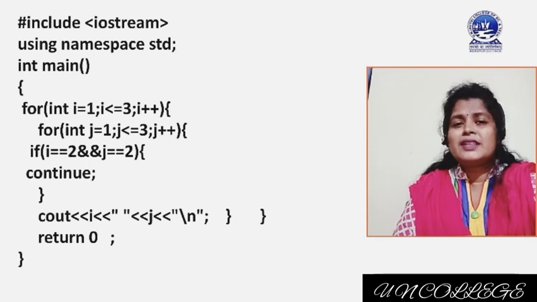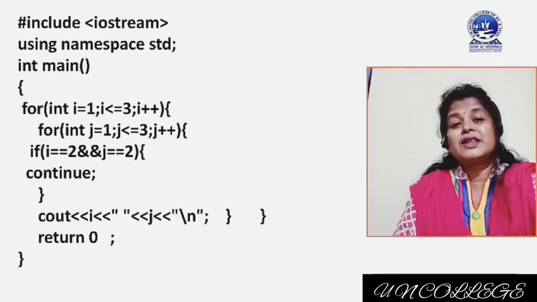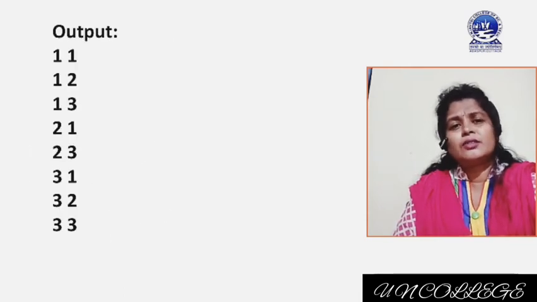But when j value is 2 and the condition is satisfied, if i equal to 2 and j equal to 2, continue will be executed and we will not get output 2 2, which is representing i value and j value, but then we will get output 2 3, no problem.